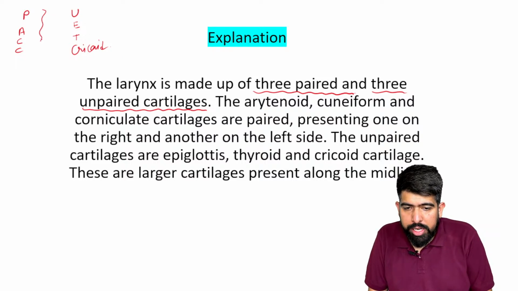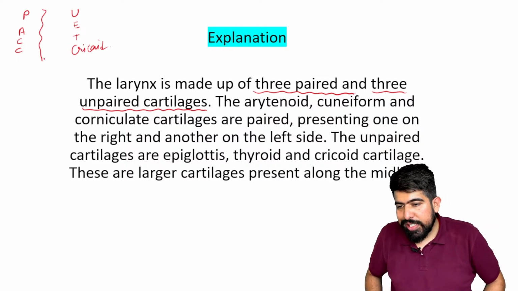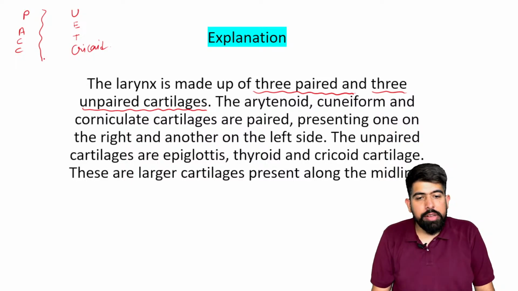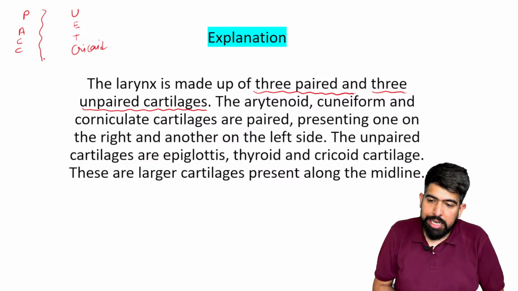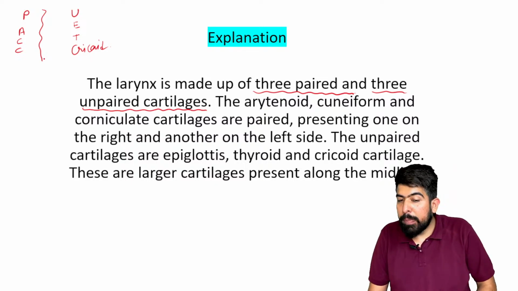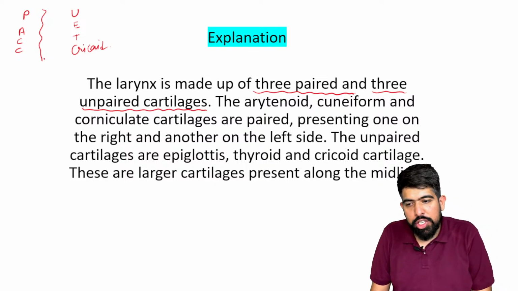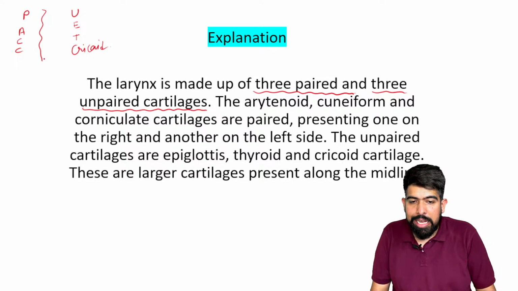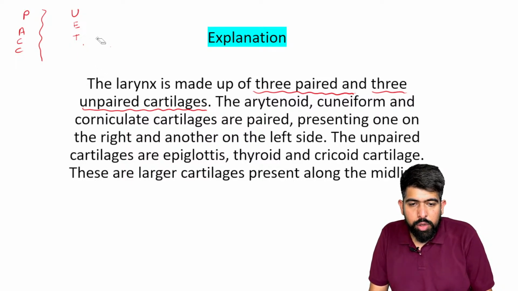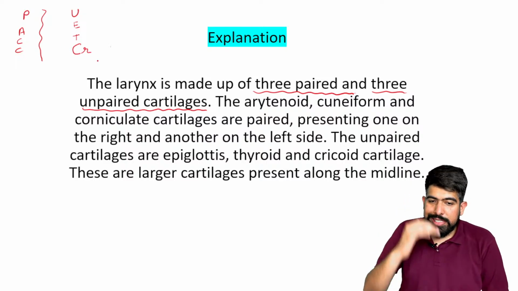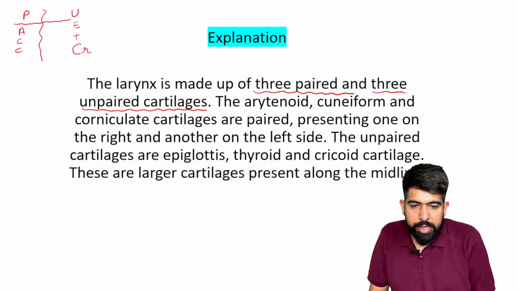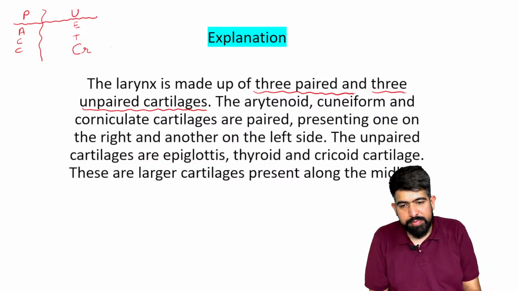So remember it with this mnemonic. When you remember it with the mnemonic, it will be much easier for you to understand this topic. So this will be the division of the paired and the unpaired cartilage. ACC is your paired, right? And ETC is your unpaired. We will add R after ETC, so ETCR. You can write it as a mnemonic, not writing the full cricoid. So this ETCR is your unpaired. So the paired and the unpaired are divided here. Perfect, right?